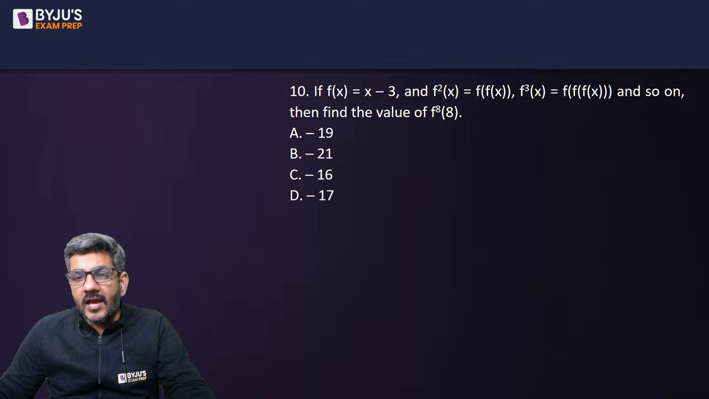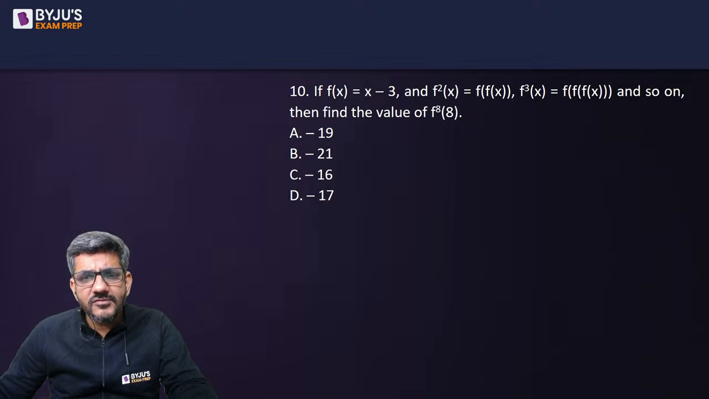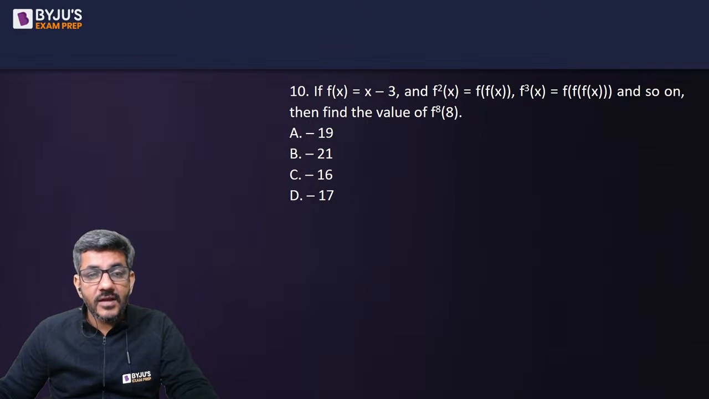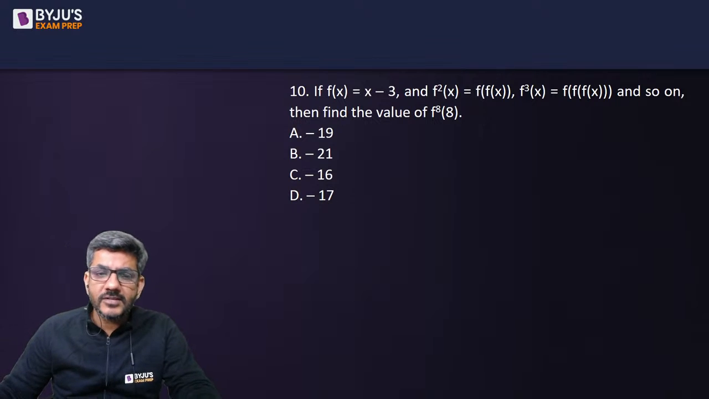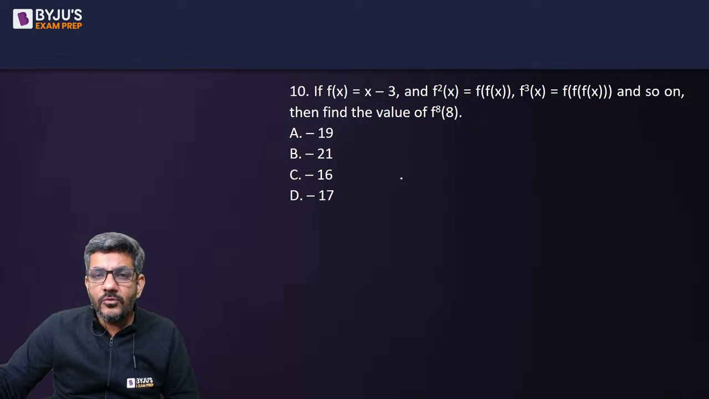Okay. f(x) is given as x minus 3. f2(x), इसको f2(x) बोलते हैं, f square x की बजाय, that is f of f(x). f3(x) is f of f(x), and so on. Then find the value of f8(8). That means f8(x) निकाल के उसमें x को मुझे 8 put करना है. This is what I have to do. Okay. So let's start doing it now.